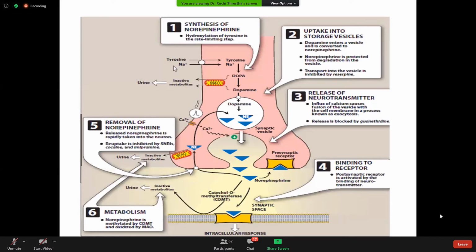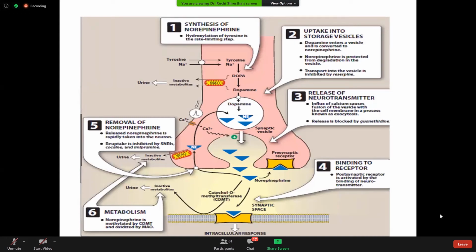So tyrosine, along with sodium ion, enters inside the adrenergic neuron, and there occurs hydroxylation of the tyrosine, that is, the addition of a hydroxyl group.